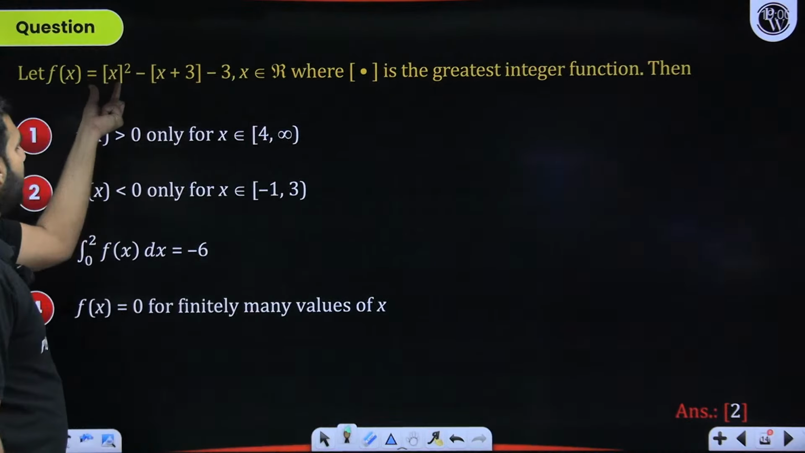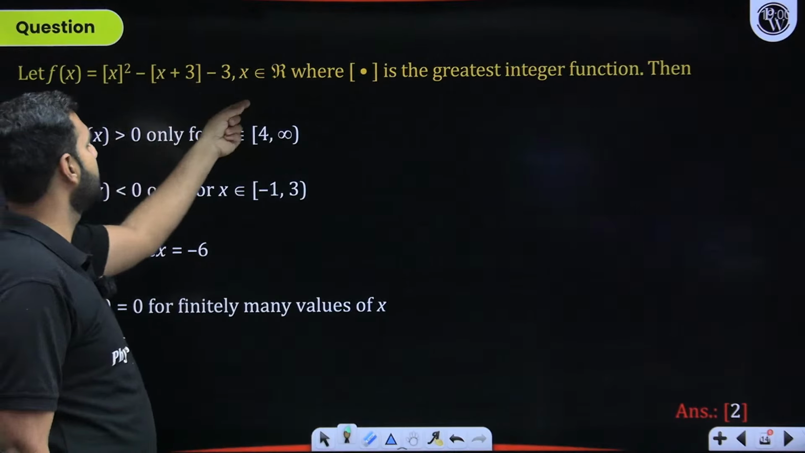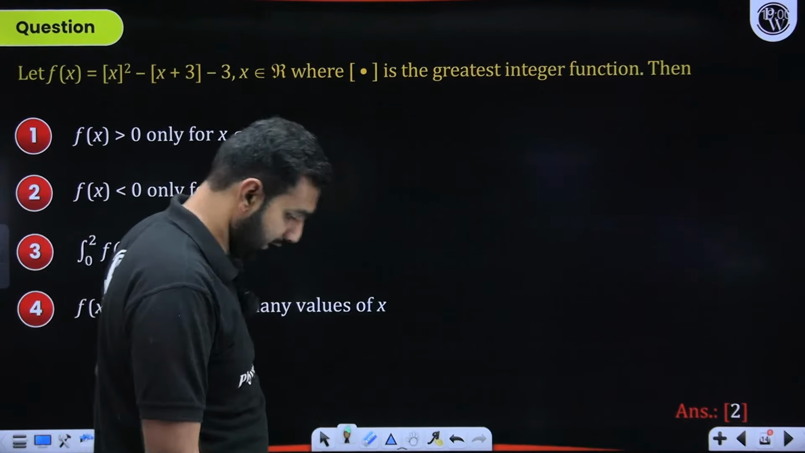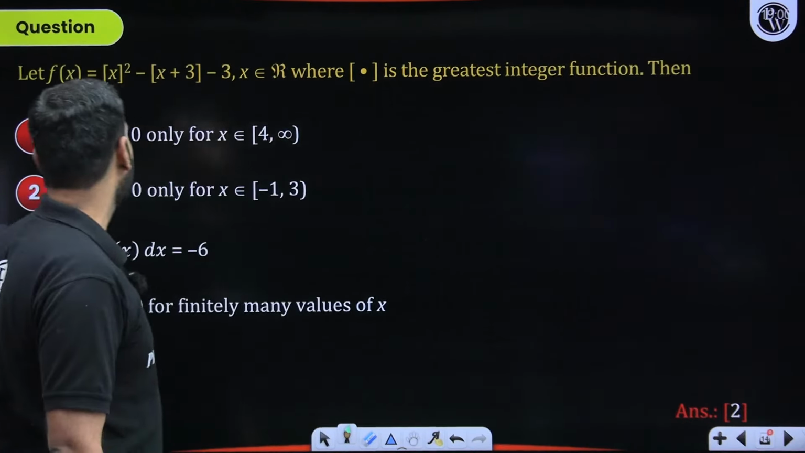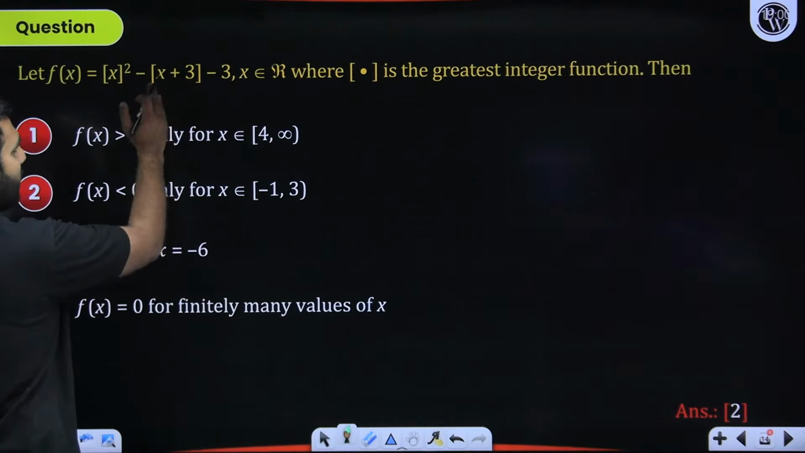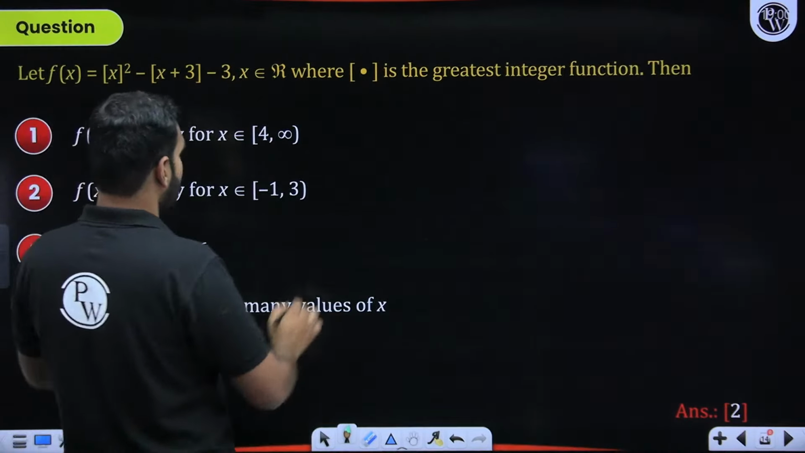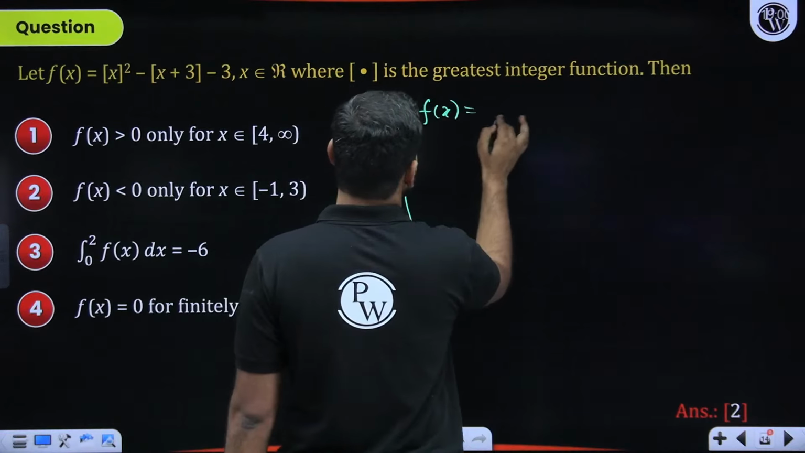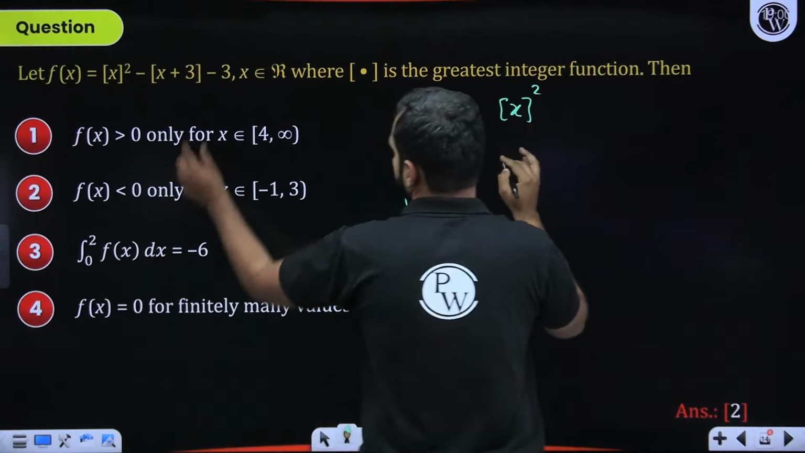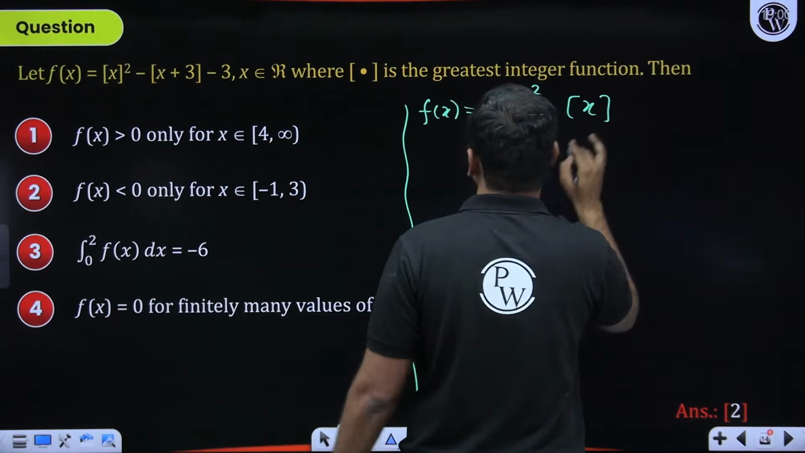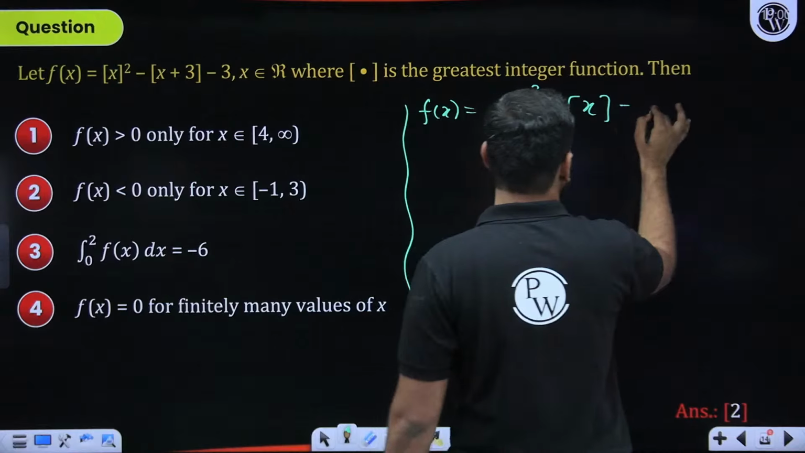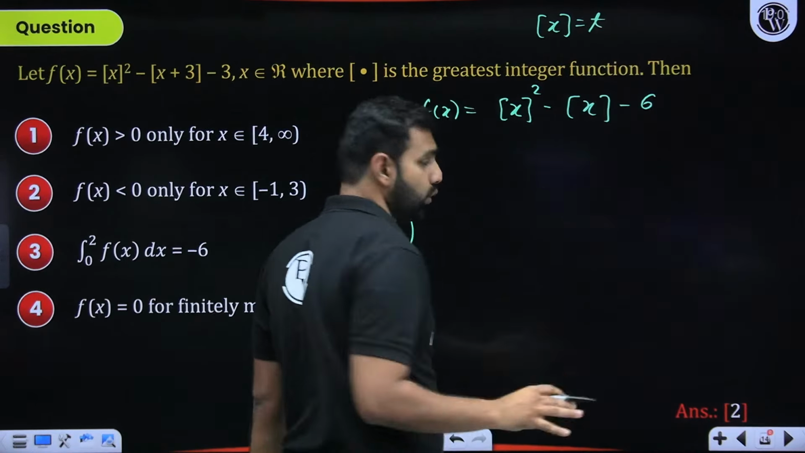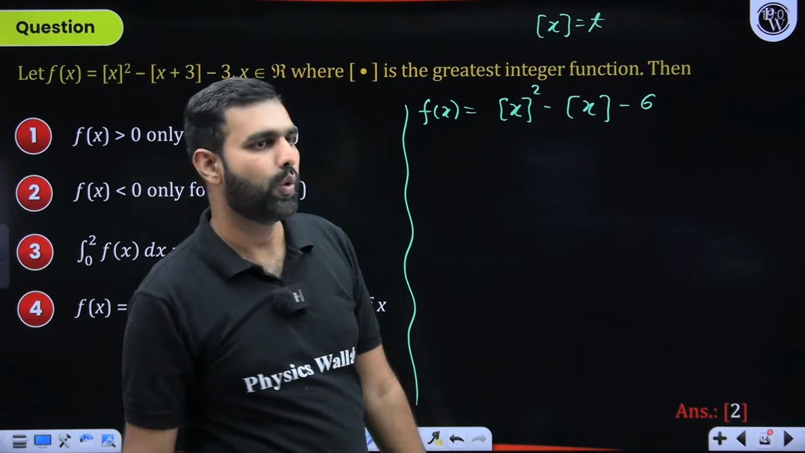f(x) is [x]^2 - [x+3] - 3, where x belongs to any real number, and this represents the GIF, the greatest integer function. Great. Hold on for a while. Now, how do I solve this? Whenever you have an integer inside the GIF, you can take it outside. So this f(x), first of all, can be written as [x]^2 minus [x] minus 3, that's minus 6. Now for a while, let me take [x] as t if you wish to. Otherwise, if you are comfortable, you can go ahead with that as well.